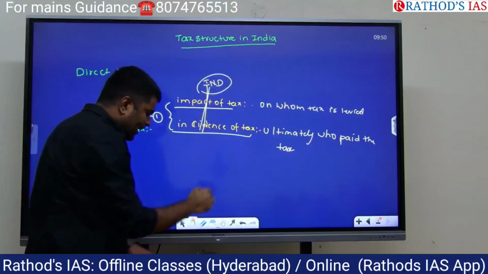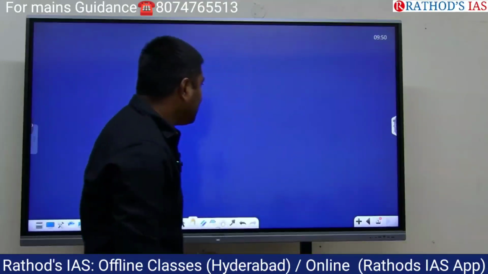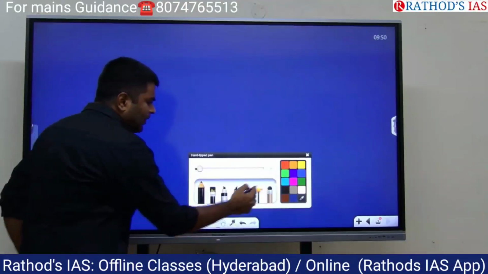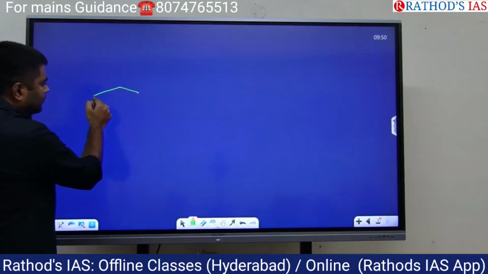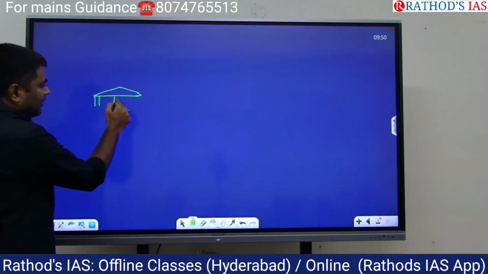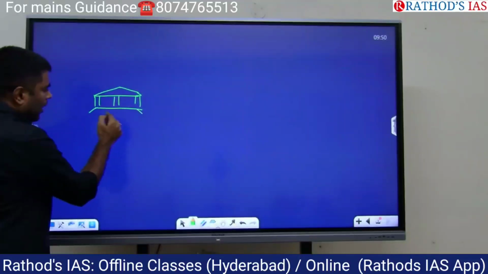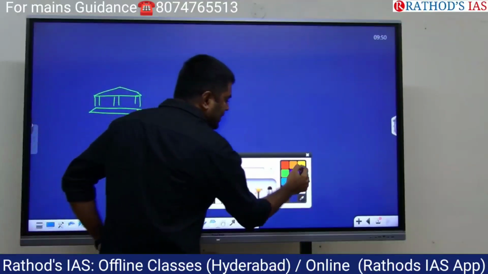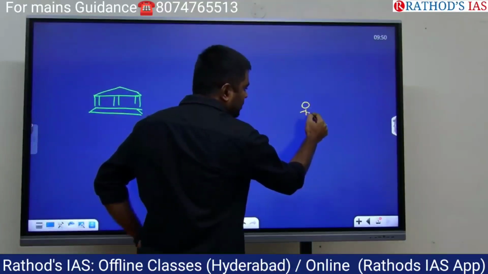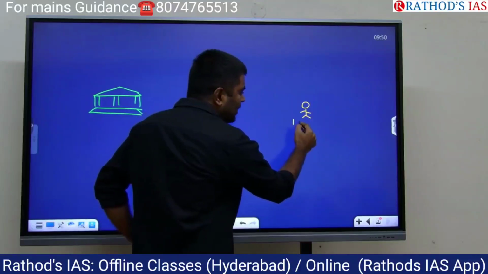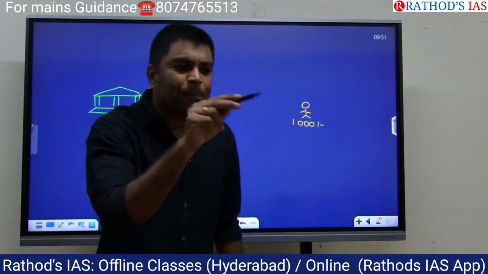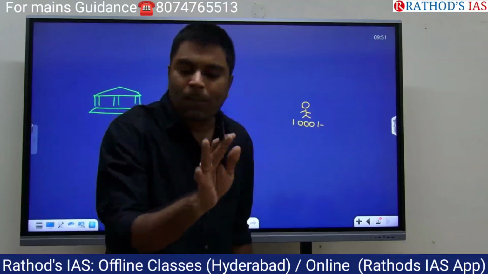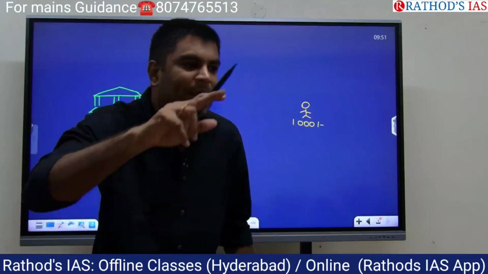Let me give an example so that you can understand direct tax and indirect tax very clearly. Let's suppose here we have the government of India. Now, let's suppose here we have an individual. This individual is earning an income of about 1,000 rupees. You all know that in India, we pay the income tax to the government of India, not to the state governments.